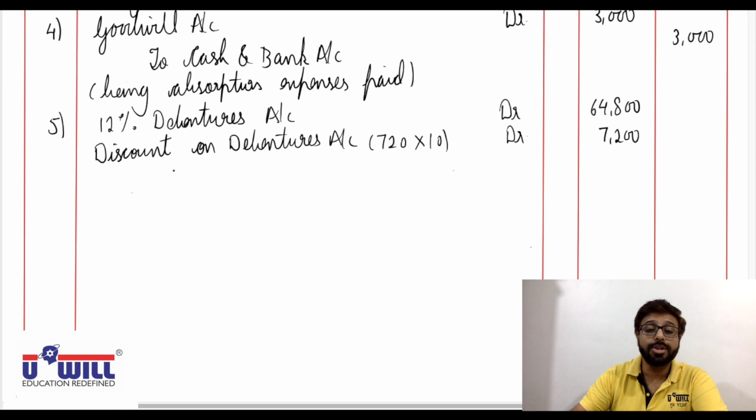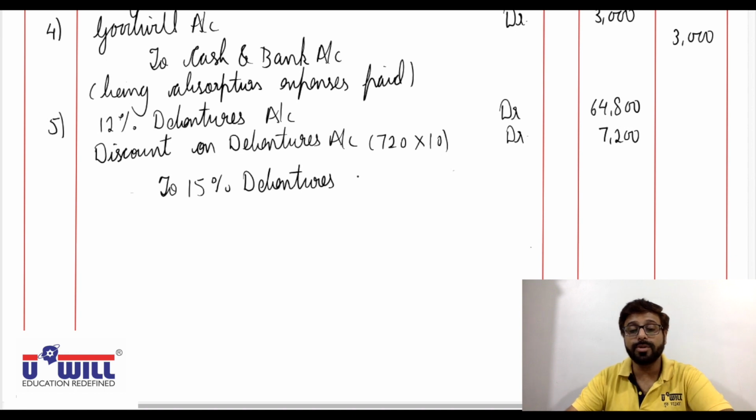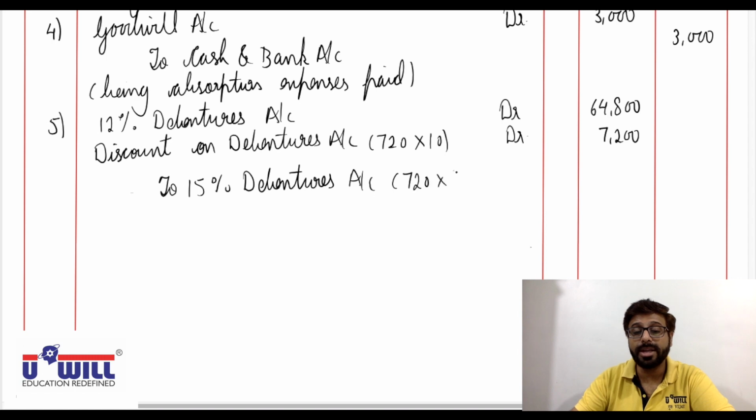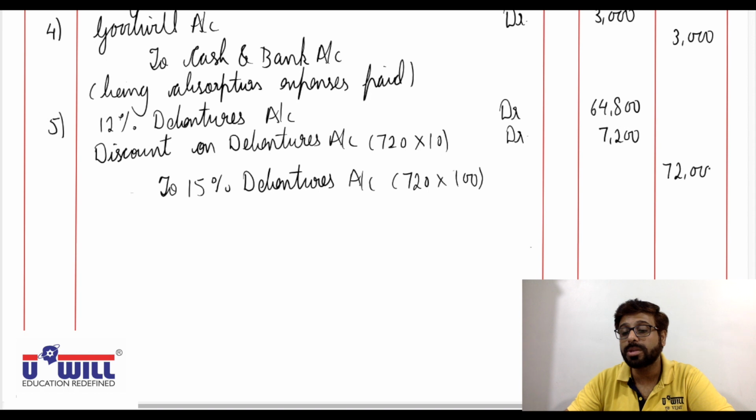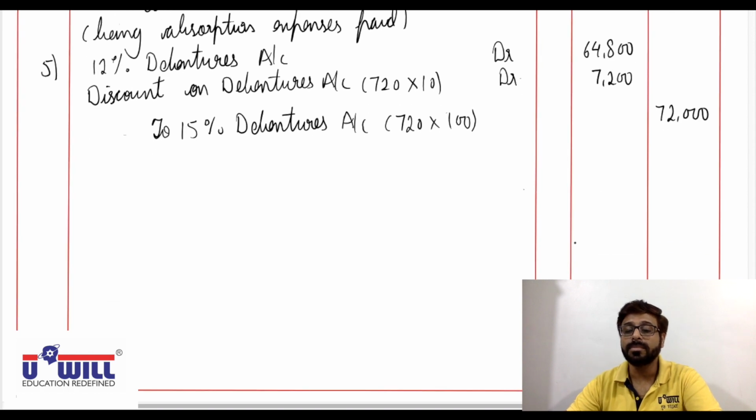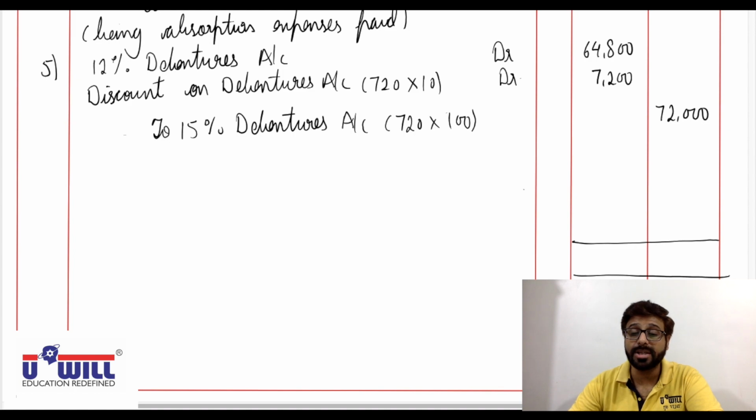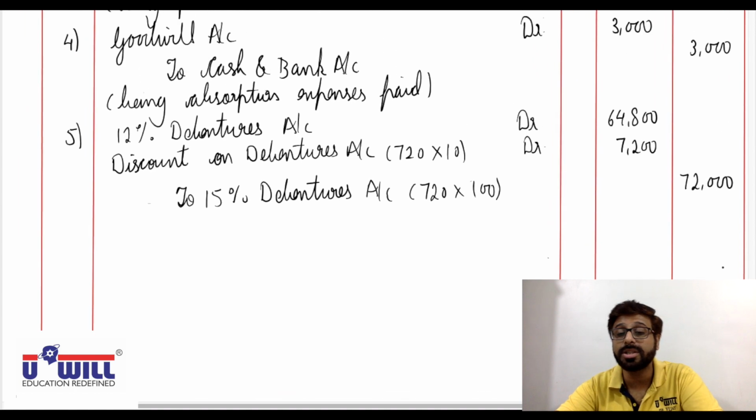And then to 15% debentures account. Okay, 15% debentures are given to them with the face value. So the 15% debentures account, 720 into 100 rupees face value, 72,000. All the entries are done. Last entry is generally for a statutory reserve, but that we don't have in this question.